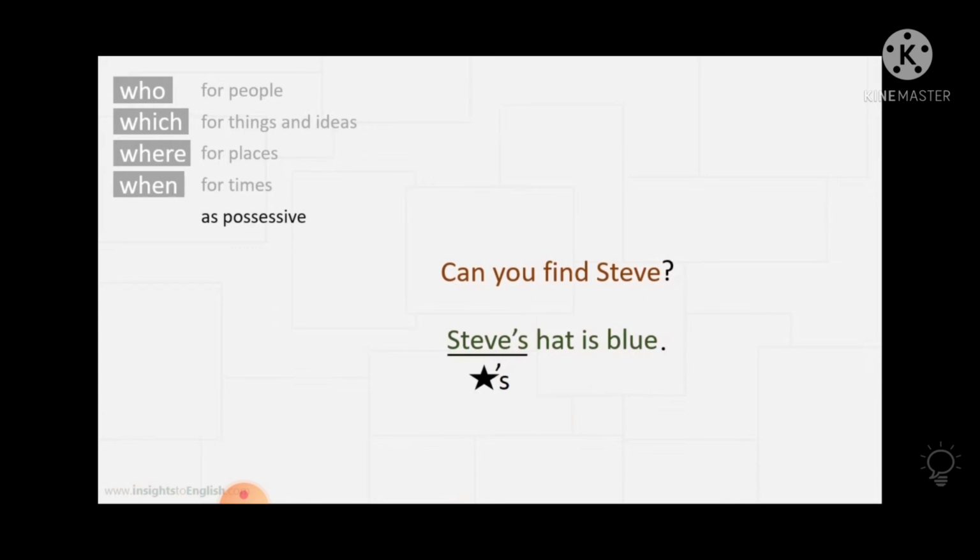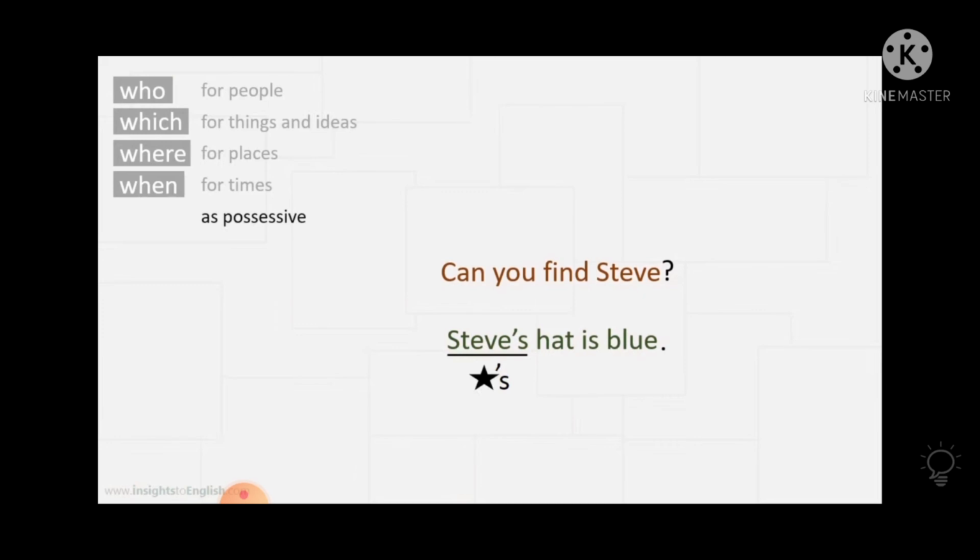But students, there is something about possessive also. For example, can you find Steve? That is a question, and it is clear to you that you are asking something about Steve, or you are asking whether someone can find Steve or not. Now Steve's hat is blue. Now if you see apostrophe s, wherever you see a noun, pronoun or any word followed by apostrophe s, it means that word is trying to show you the possession.